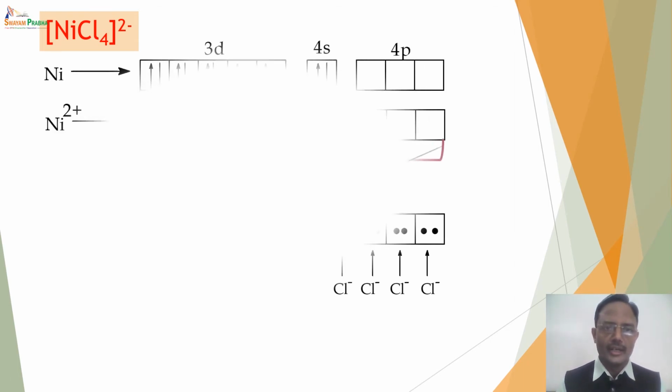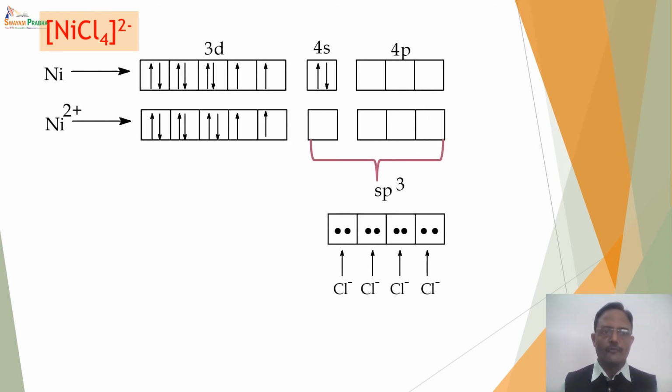Consider an example of NiCl4 2-. This NiCl4 has a nickel central metal ion with electronic configuration 3d8 4s2, and in +2 oxidation state it is a d8 system, as 2 electrons from 4s are lost.